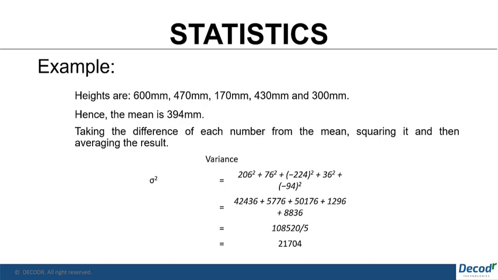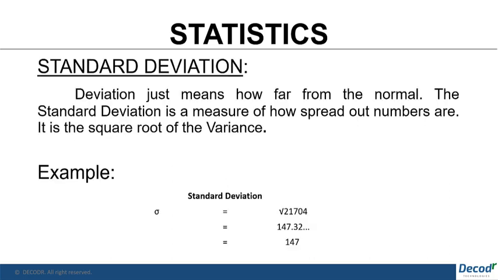In the previous example, we saw the variance was 21704. So for the standard deviation, we take the square root of 21704, which is approximately 147.32. So we take 147 as the standard deviation. Using standard deviation, we have a standard way of knowing what is normal and what is extra large or extra small.